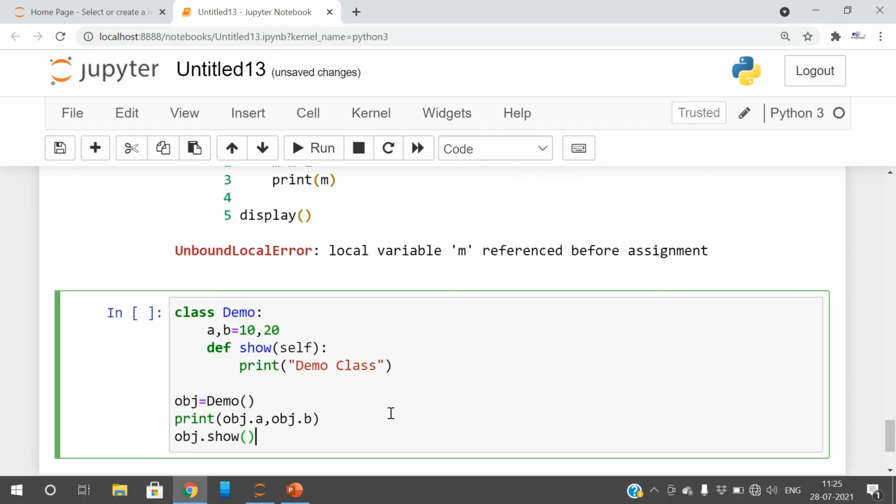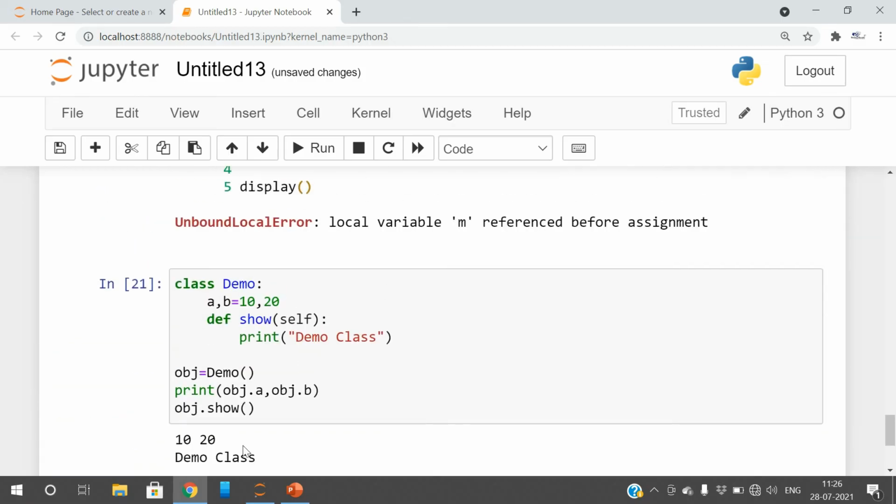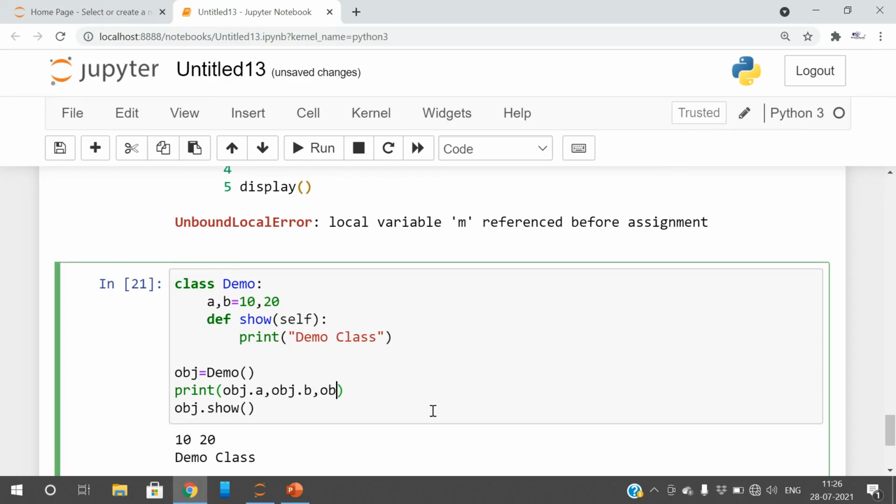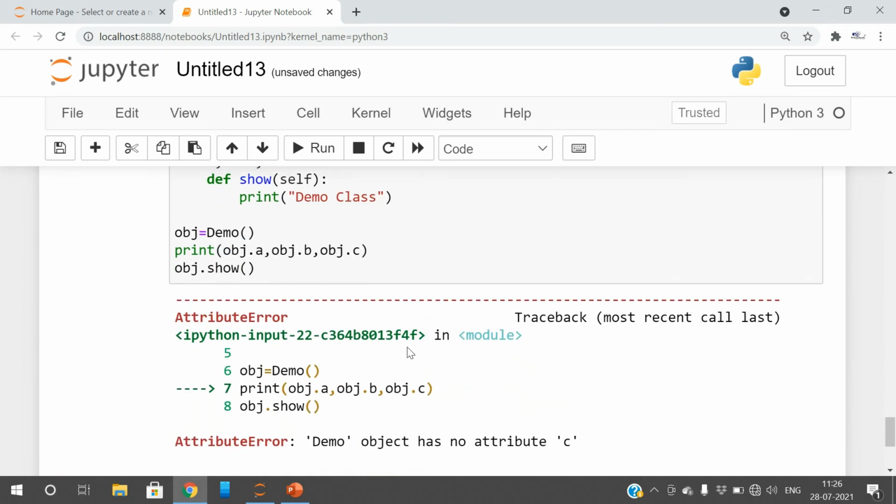In order to access the members, whether variables or a function, we have to use the object name. If you execute, we'll get the result. If you try to access one more variable, object.c, which is not a member of this class, then we'll get this attribute error.